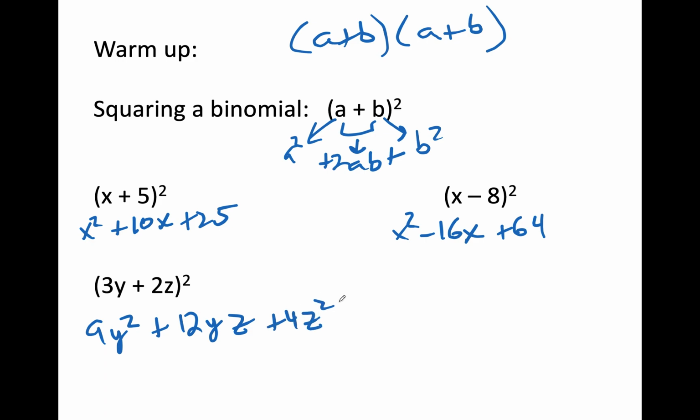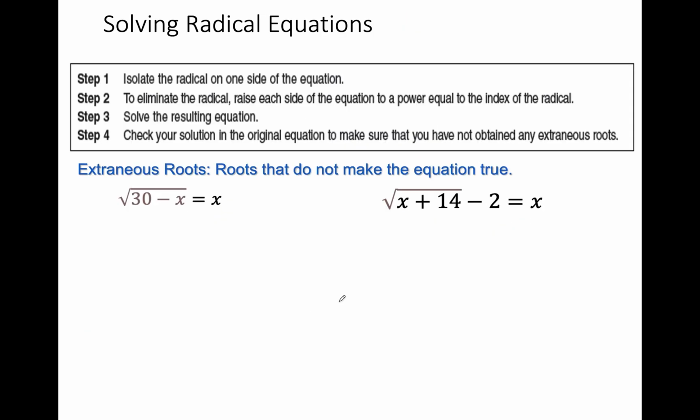We're going to be squaring some binomials a little bit today, so we'll go from there. Very important that you understand this is directly from yesterday, and the biggest thing today is step 4. You're going to have to check your equation, because when I square this, we talked yesterday about how you're not allowed to take the square root of a negative, so we need to plug back in. Otherwise, you might have some extraneous roots.